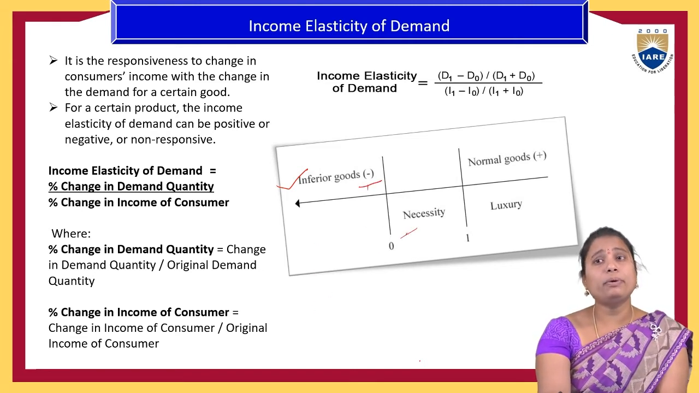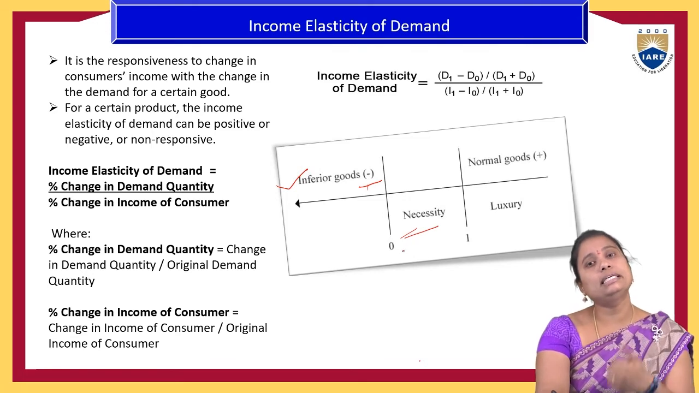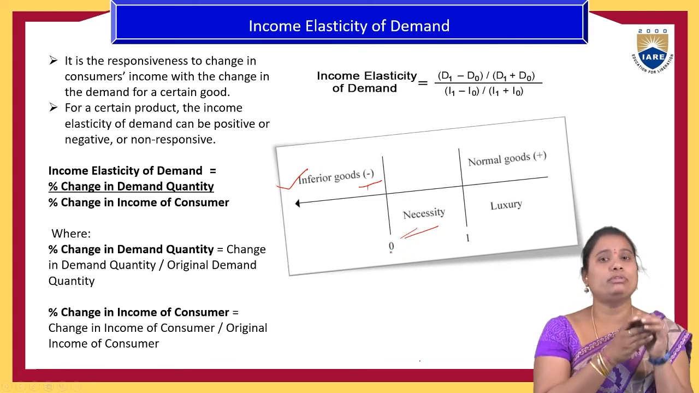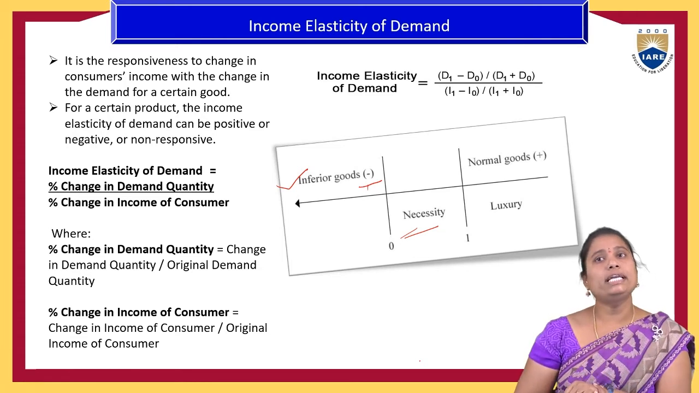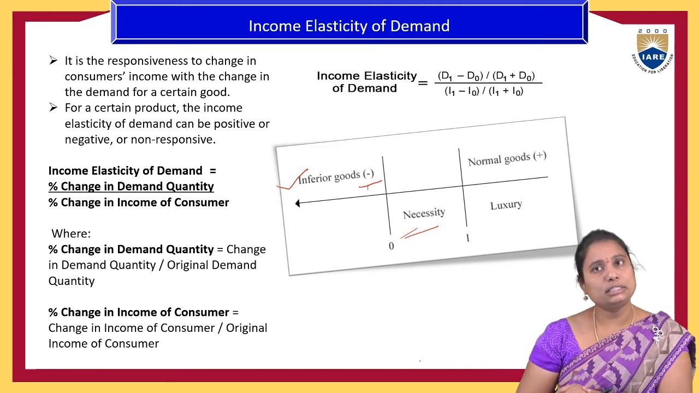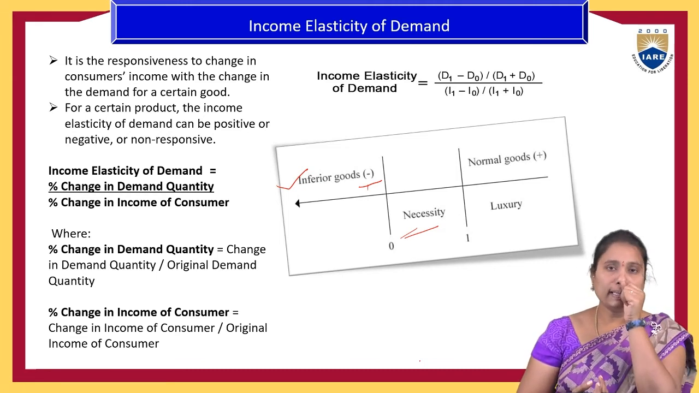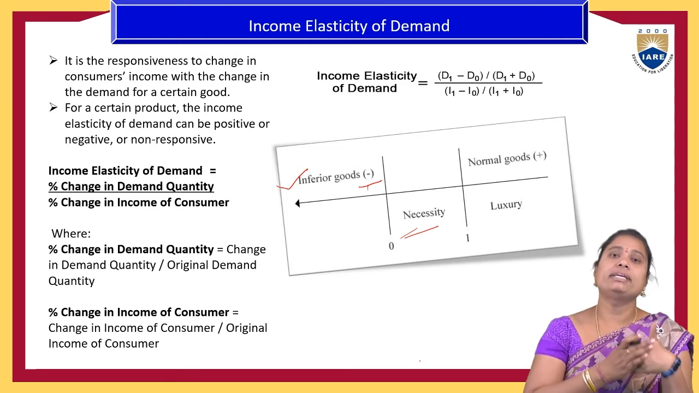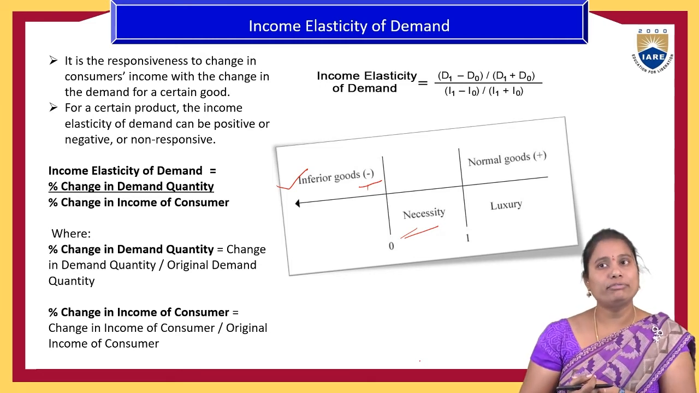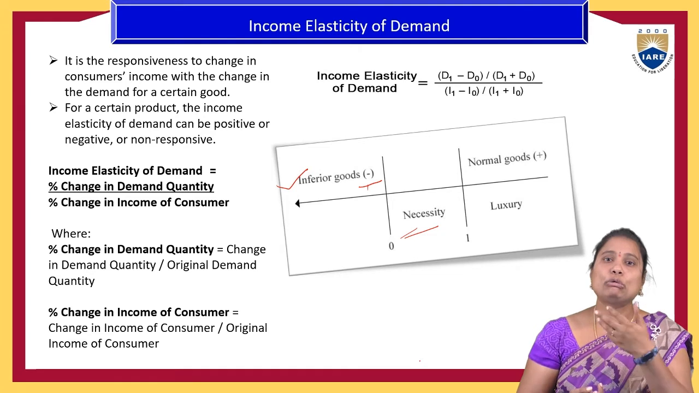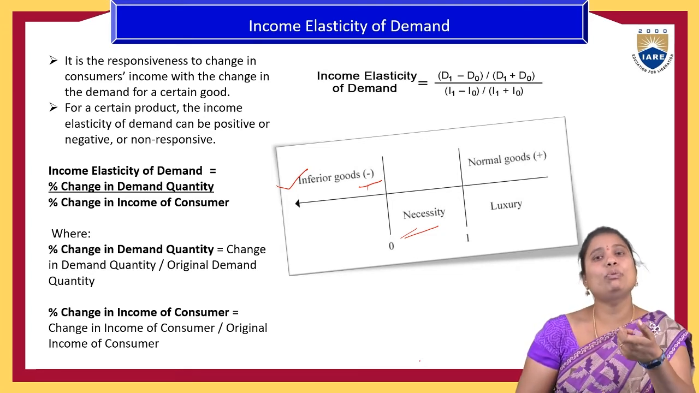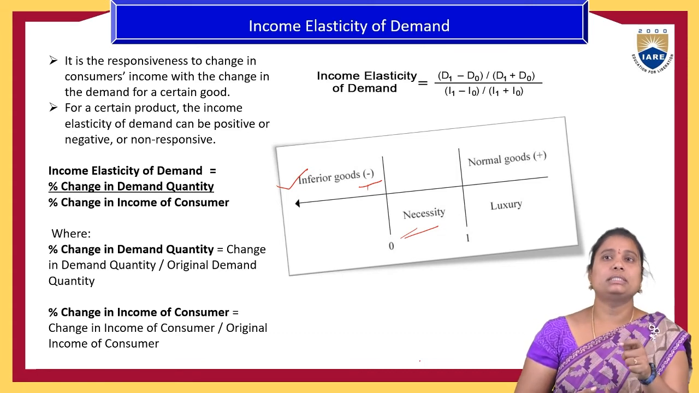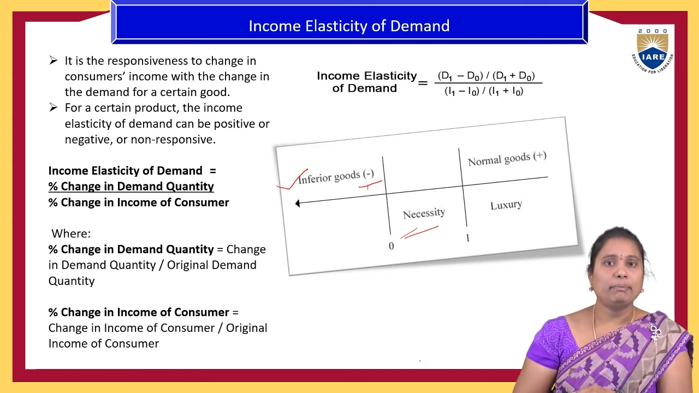If it is a necessary product, even if the income increases or decreases, people will consume the same level of the product, then it is called zero income elasticity of demand. Here the income does not have an impact on the quantity demanded of the product. If there are normal goods like clothes and so on, there might be some positive impact of income changes on the quantity demanded of a product.